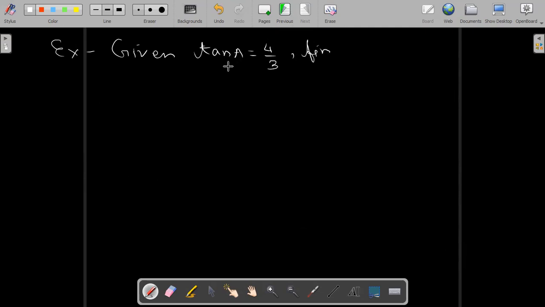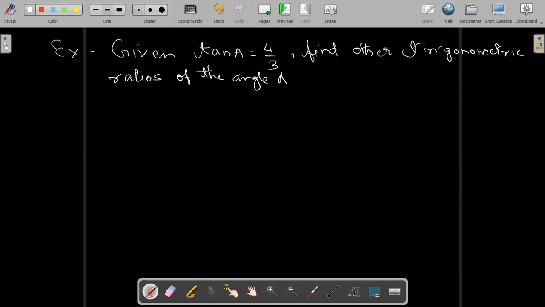Other trigonometrical ratios means we have to find cot, sin, cos, sec, cosec, all 5 other ratios of the angle A. So obviously angle A is given, so we have to find for angle A.